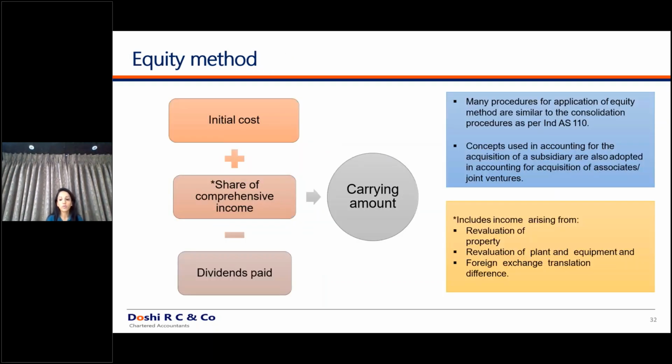So how do you do equity accounting under the standard? Whatever is your initial cost of the investment, add up your share in the comprehensive income. So if you're holding, say, 25%, you will add up 25% of the total comprehensive income of the company in which you have invested, less any dividends paid, and that will be your carrying amount. And this concept is applicable to the joint venture as well as the associates.